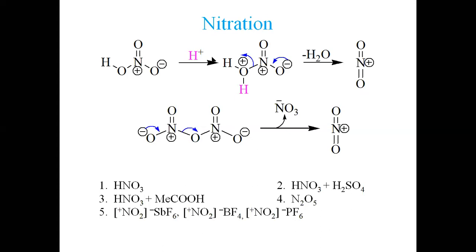So that's just a brief introduction that I have highlighted in this case: either we are using pure nitric acid, nitric acid in combination with sulfuric acid, or nitric acid with acetic acid. In all cases it follows the same mechanism to generate a nitronium ion. But look at these three. What is a drawback among all three methods? The conditions are highly acidic. Very strong acids we are using.